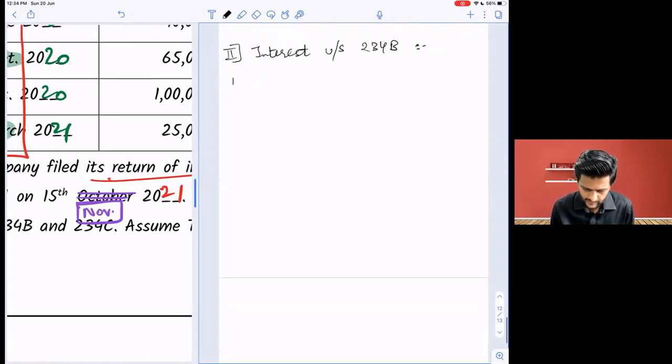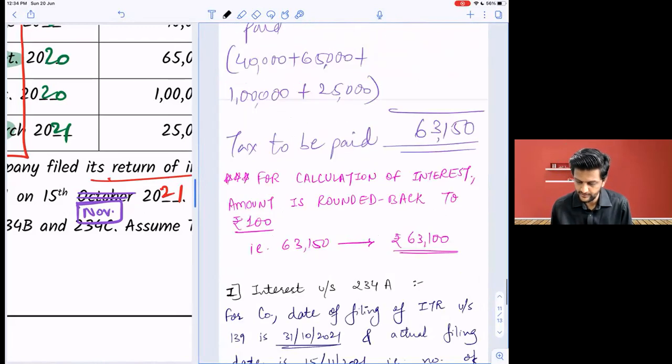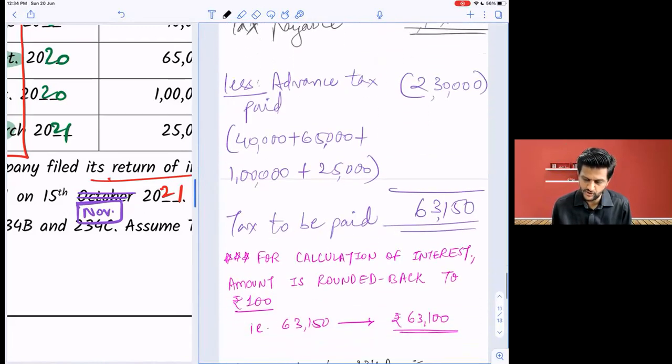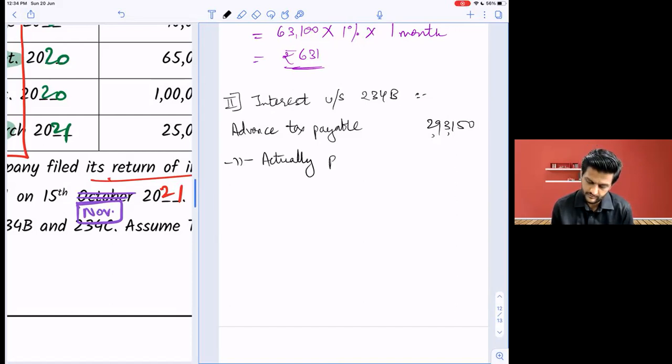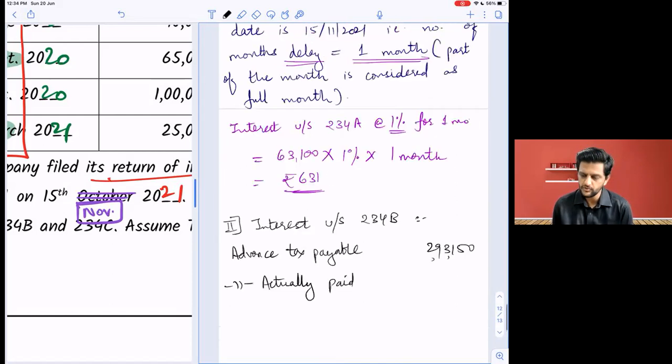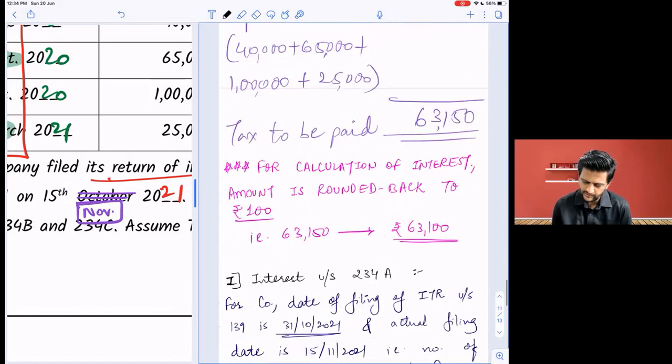Tell me, advance tax payable is how much? 2,93,150. Very good. Right, everybody? And advance tax actually paid was 2,30,000.